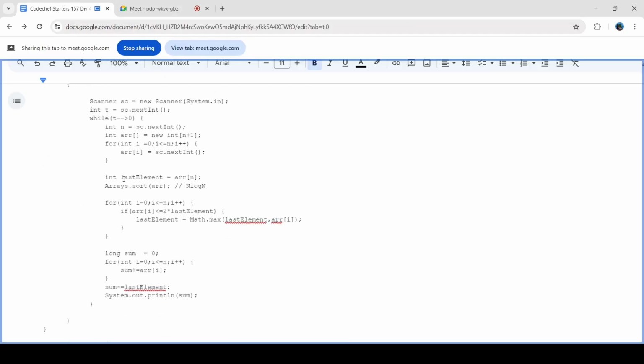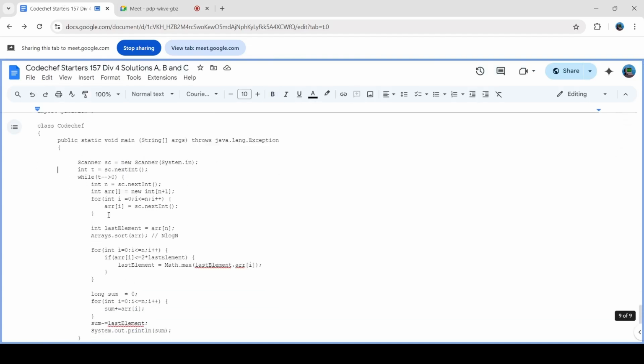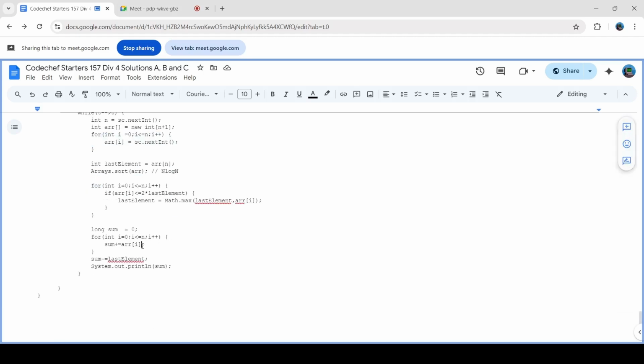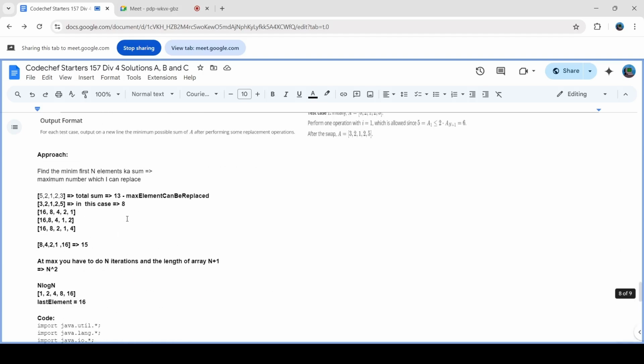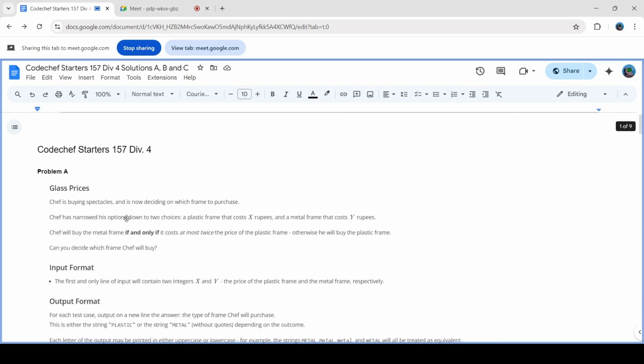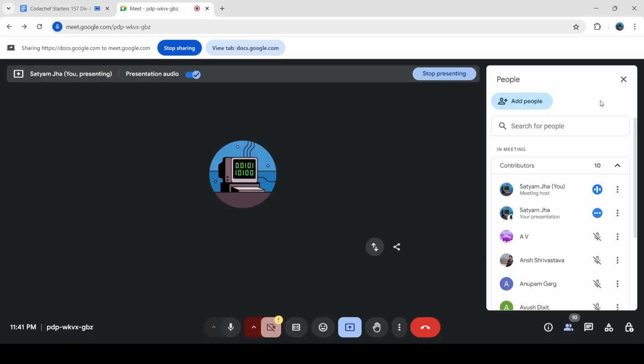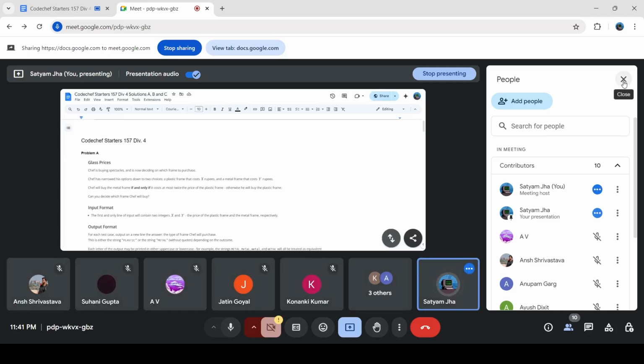And also you will get the respective C++ code for this as well. Majority of the things will be the same, other than the input parts and all. Like here you will have the sorting function of C++ STL, and this is most likely going to remain the same, and you will just use a max function here. And yeah, this part is mostly going to remain the same. So you will get this doc as well, complete doc of ABC as well as DEF. So yeah, that's about it from my part.